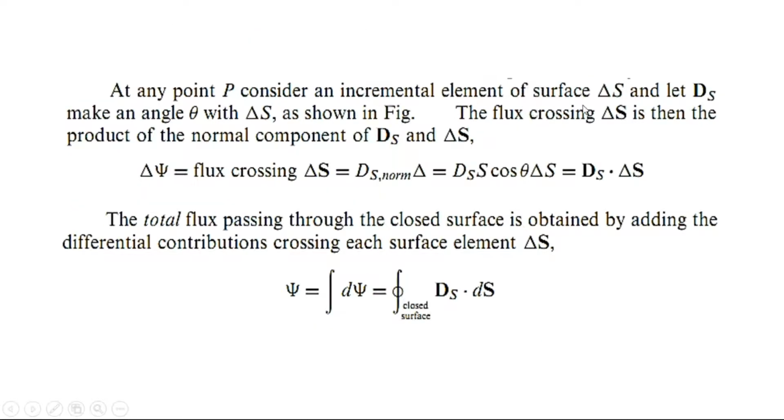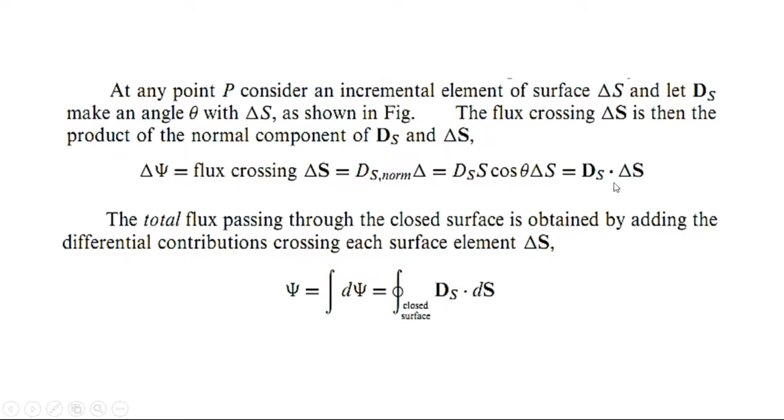So the flux crossing delta S is then the product of the normal component of D_s and delta S. So delta psi will be equal to the flux crossing delta S. It means that the flux which is passing through the differential element of surface will be equal to D_s normal into delta S. This actually is here, so it will be equal to D_s cos theta into delta S.